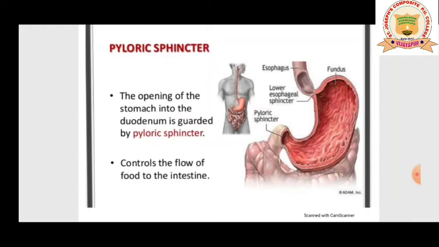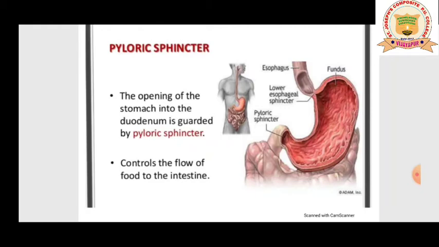So the next part is your small intestine. The next part of our alimentary canal which we are going to study will be our small intestine. The small intestine is divided into three parts. The first part of our small intestine is the duodenum. Our stomach opens into the duodenum, and it is guarded by a sphincter. We call it the pyloric sphincter.